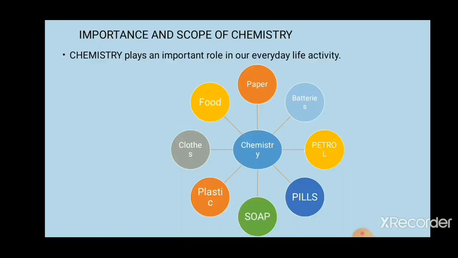Chemistry is applied in the soap industry, paper industry, food industry, in clothes, in plastics. Chemistry also contributes in batteries. So, chemistry is very important to us.